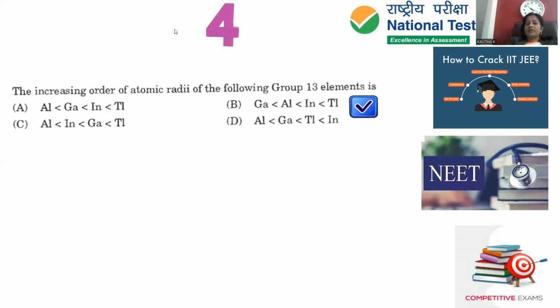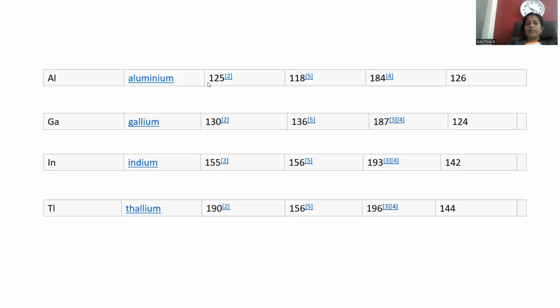But there is an exception for question number 4. You are expected to get gallium, aluminium, indium, thallium. This is an exceptional kind of relation you can notice over here. The largest radius is for thallium, later indium, later aluminium, later gallium. If you go with the empirical radius, this is in the right order as the trend is moving: aluminium, gallium, indium, thallium, the group arrangement from top to bottom. So empirical radius gradually increases, which is the natural trend.